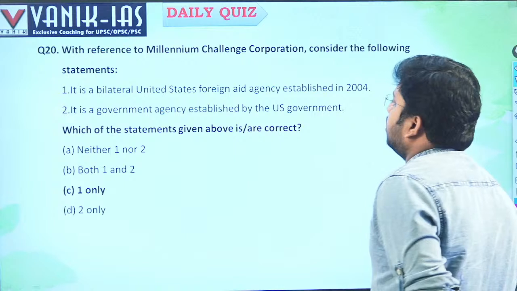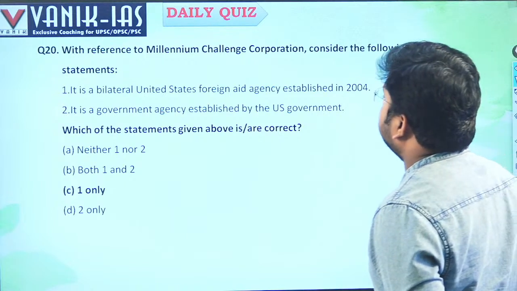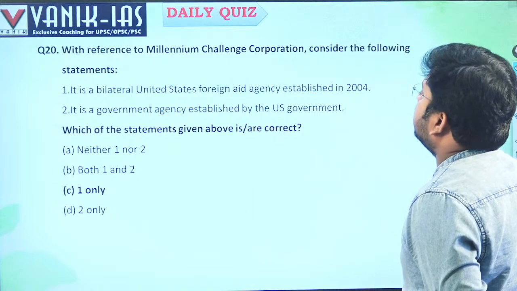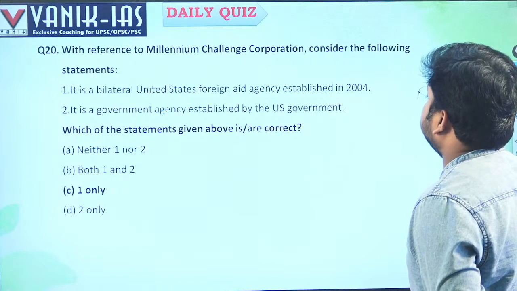Next question. With reference to Millennium Challenge Corporation, consider the following statements. Millennium Challenge Corporation is a bilateral United States foreign aid agency established in 2004.